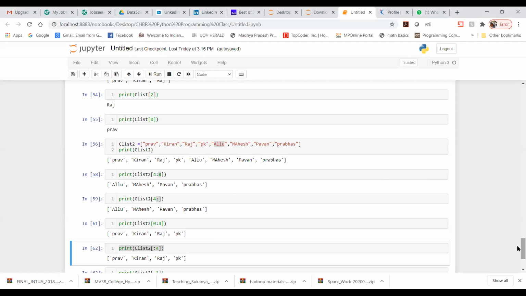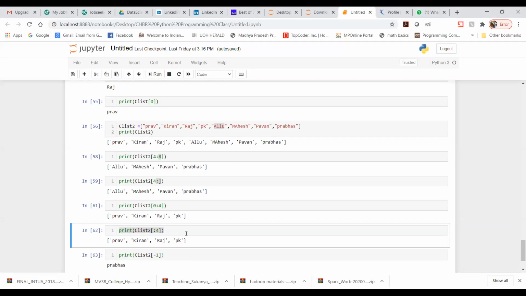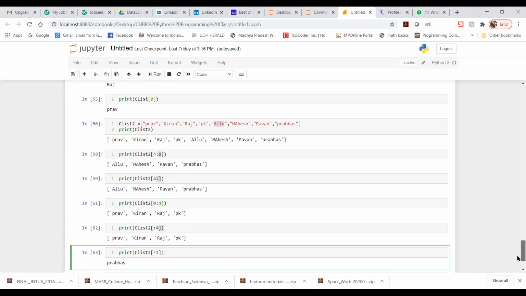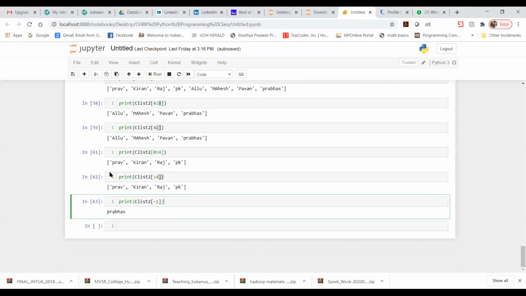You can see here we have done this as well in yesterday's class, or you can say on Friday's class or Saturday class. Now I just wanted to print the last element from the list. So the last element is nothing but Prabhas. So I have just mentioned -1 because it will count from here. Okay, it will start counting from the back.